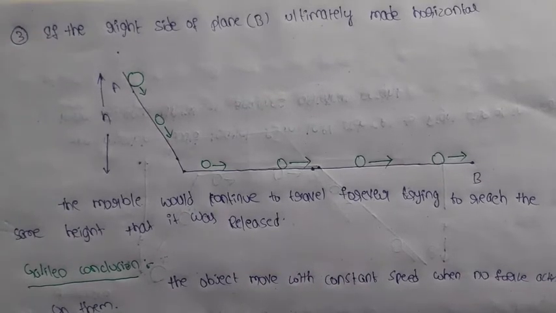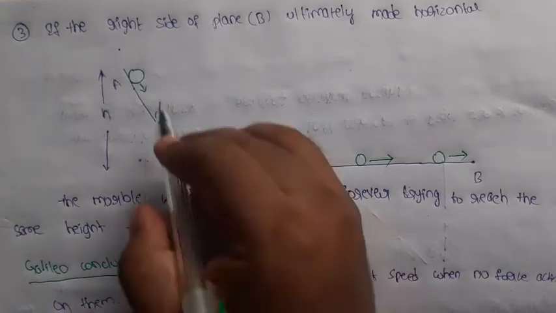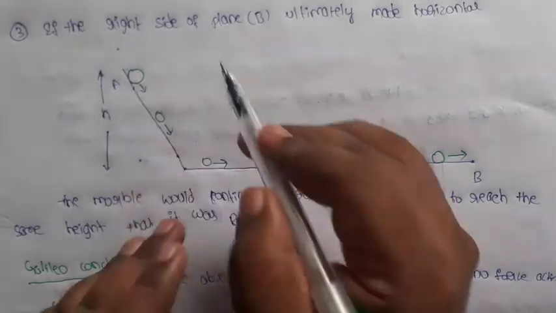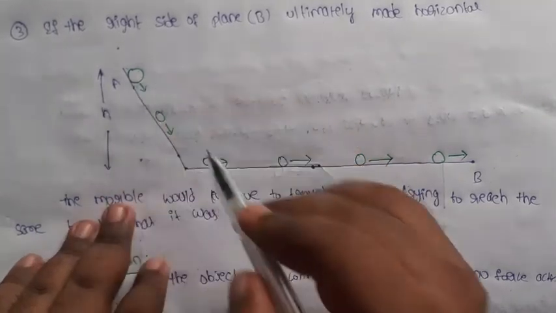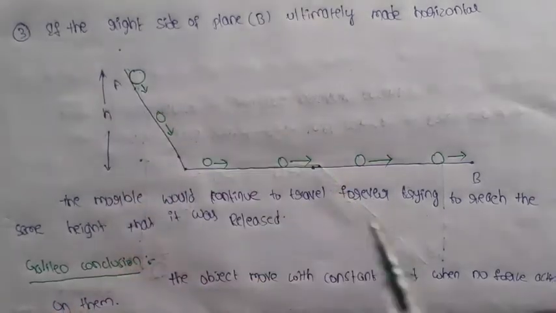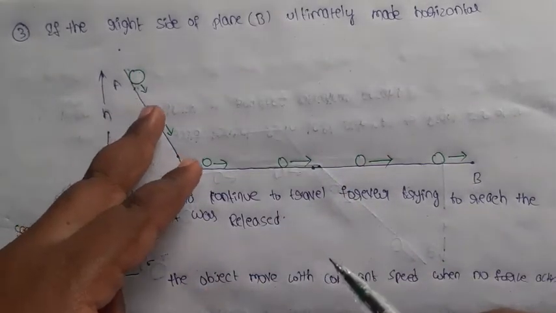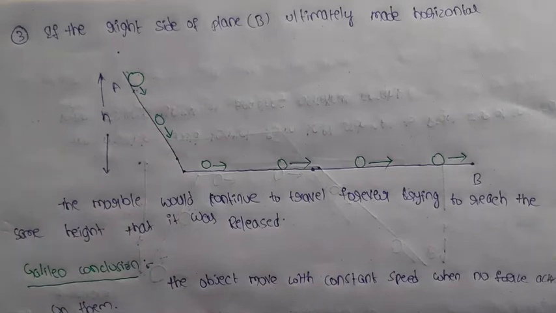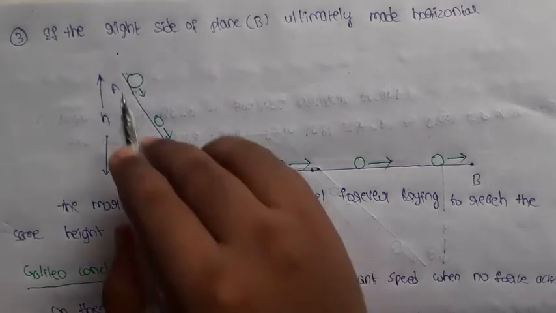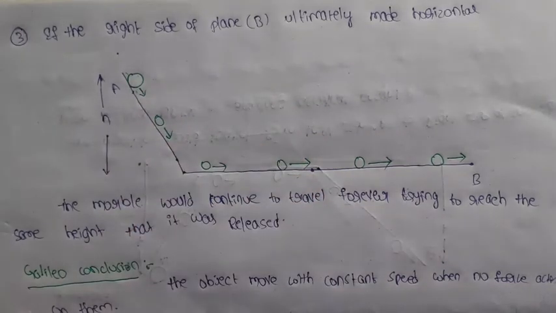But in daily life, it is not possible. Why? Because when you release the ball on the inclined plane, a frictional force acts in the direction opposite to the marble. On one side we are applying some force, and here the friction force is also acting. A number of forces act on the marble, so it becomes an unbalanced force.